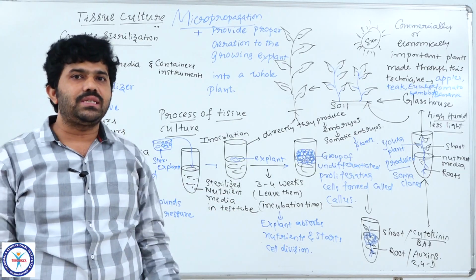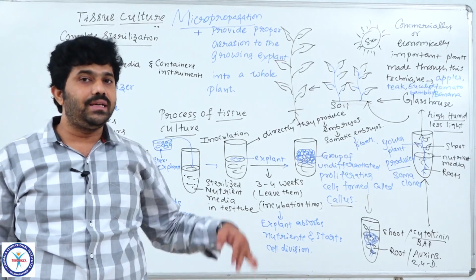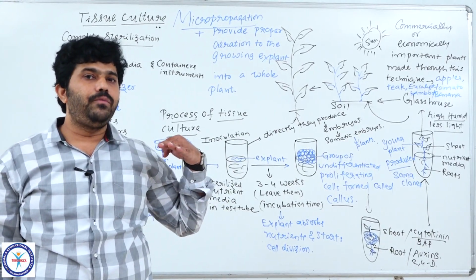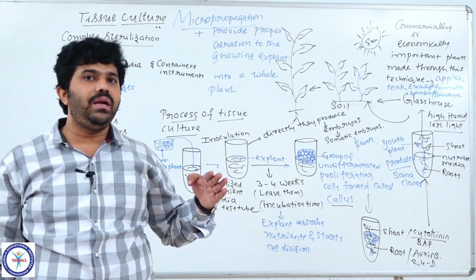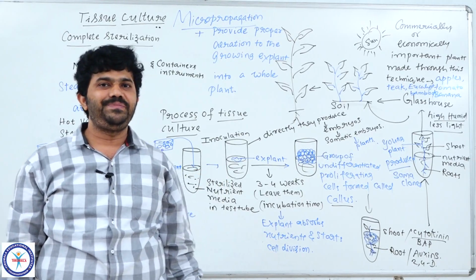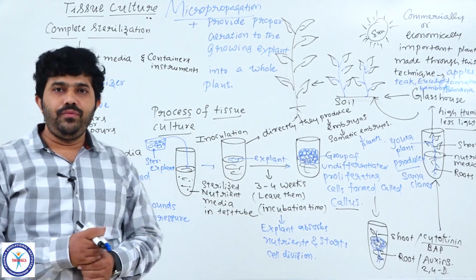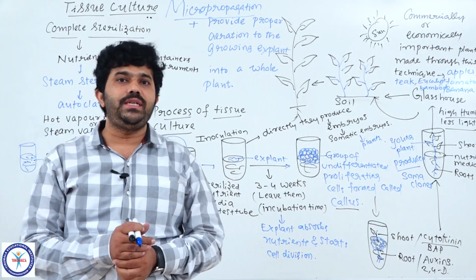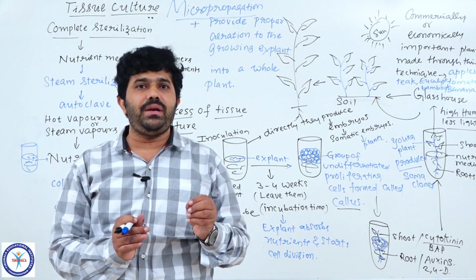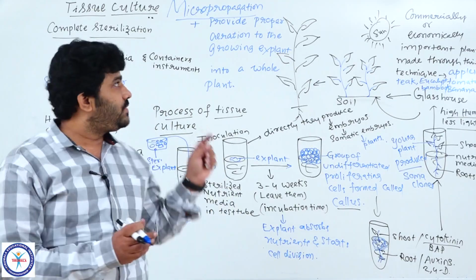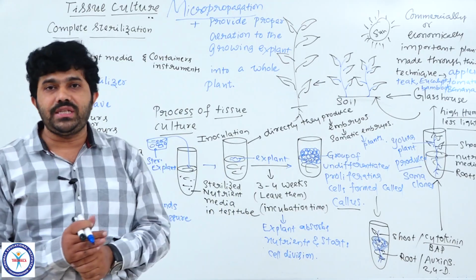So we will discuss both those topics: plants free of diseases and somatic hybridization. This is the information about tissue culture, which is very much needed for producing thousands of desirable plants in less time and less space, students. That's why it is also called micropropagation.